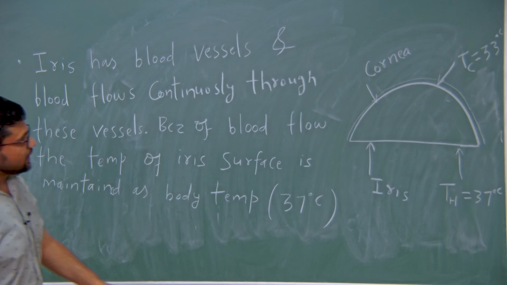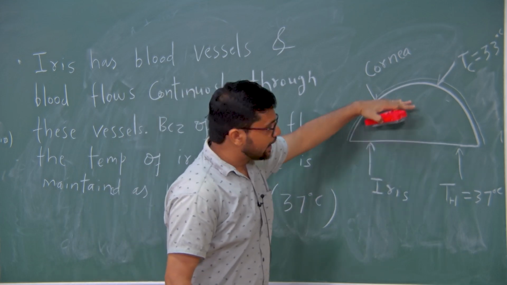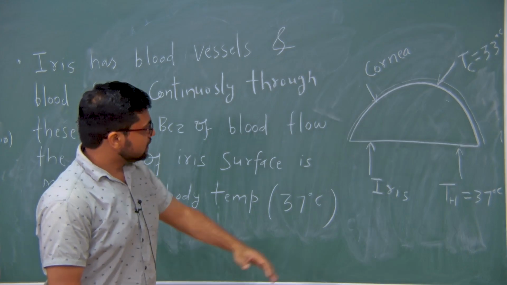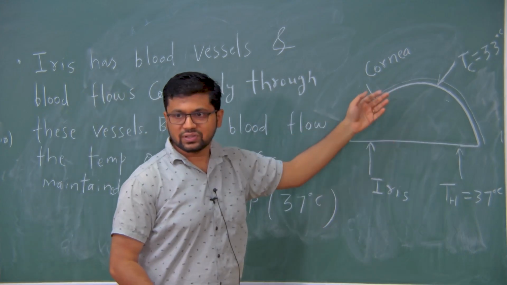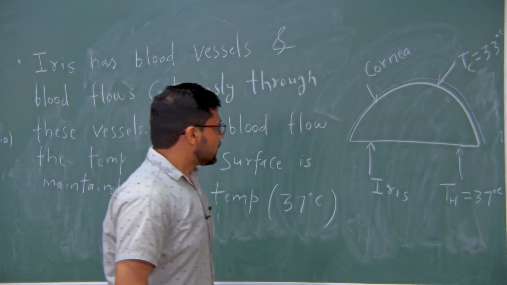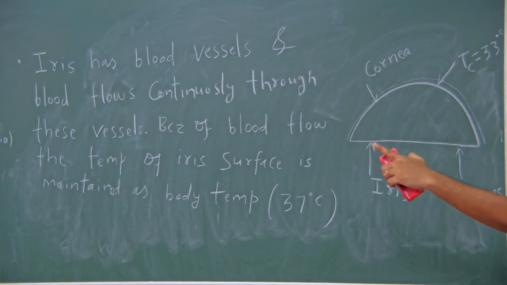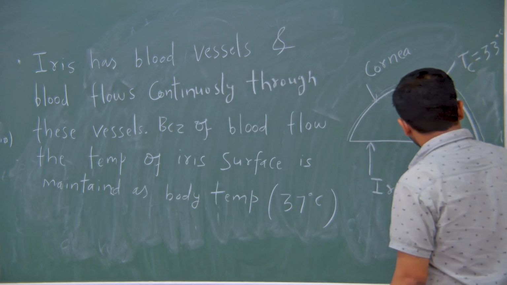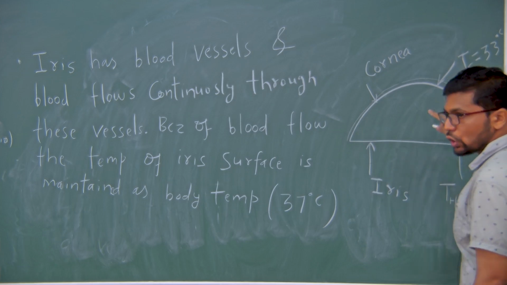So you can see that clearly there is a gradient in temperature between this surface and this surface, and this temperature gradient drives the flow inside the anterior chamber. What happens here is that the temperature of this bottom surface is higher than the temperature of the top surface.